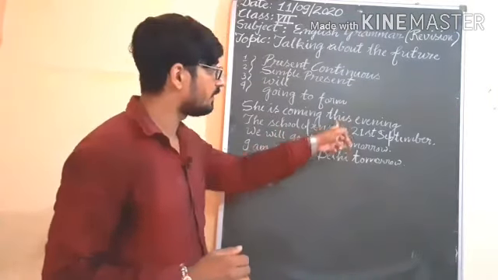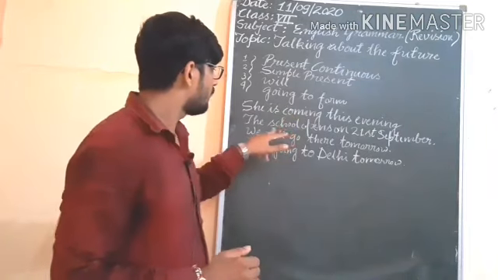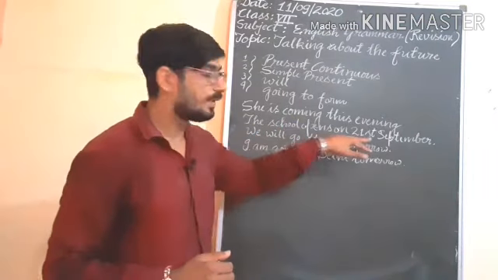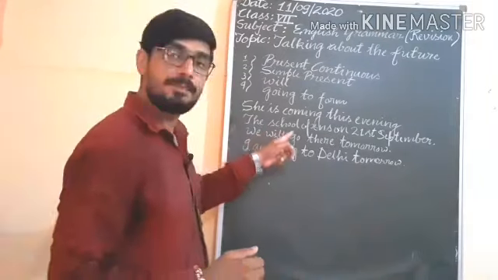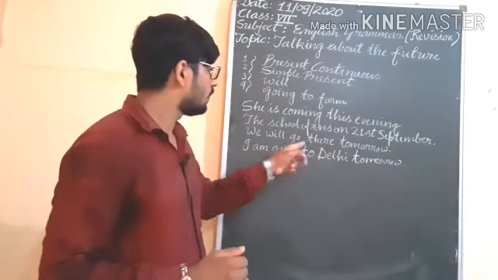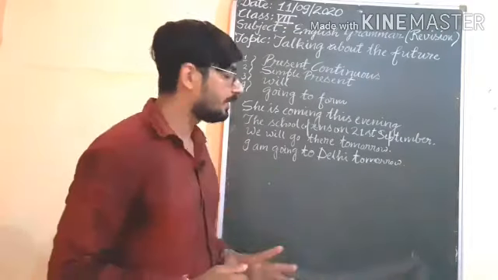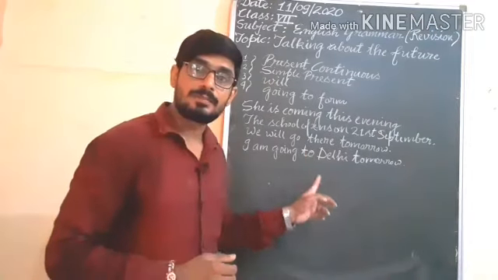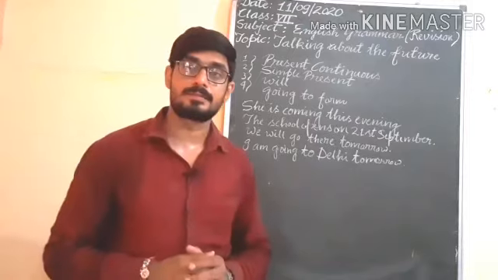For future action we are using present continuous. Afterward, the school opens on 21st September. For future action we are also using simple present. Next, we will go there tomorrow. For future action we are using will. I am going to Delhi tomorrow. Here we are also using going to form for future action.